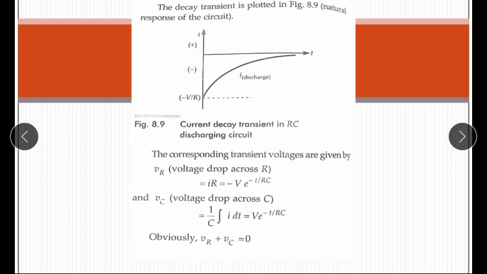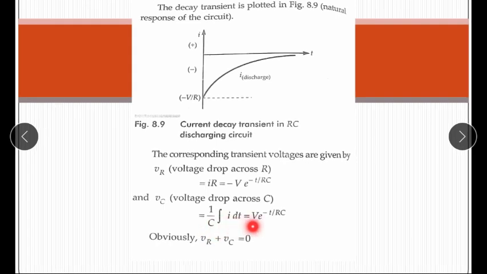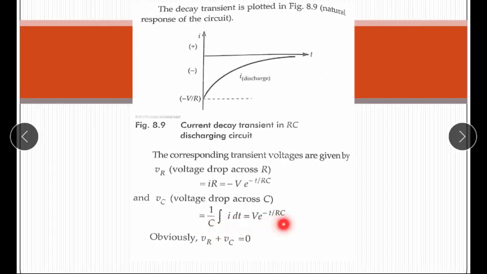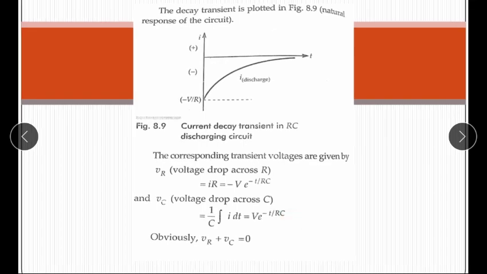So VR is iR, that is minus V e raised to the power minus t upon RC, and VC is the voltage across the capacitor, that is 1 upon C integration of i dt, which is equal to V e raised to the power minus t upon RC. Obviously we know that VR plus VC is equal to 0 in natural response, because elements R and C are removed from the source and are short circuited by the switch.